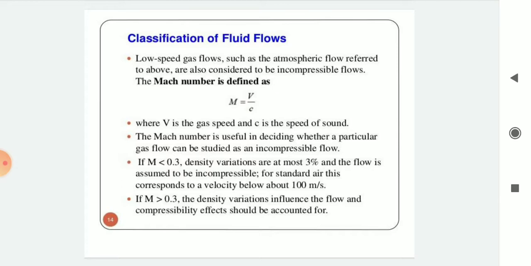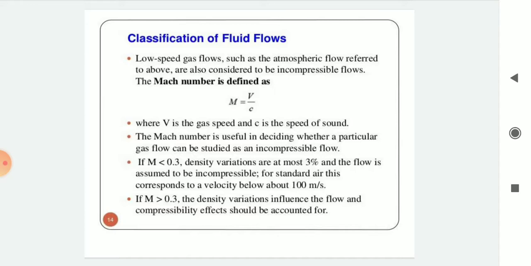The Mach number is defined as M equal to V divided by c, where V is the gas speed and c is the speed of sound. The Mach number is useful in deciding whether a particular gas flow can be studied as incompressible. If M is less than 0.3, density variations are at most 3% and the flow is assumed incompressible.